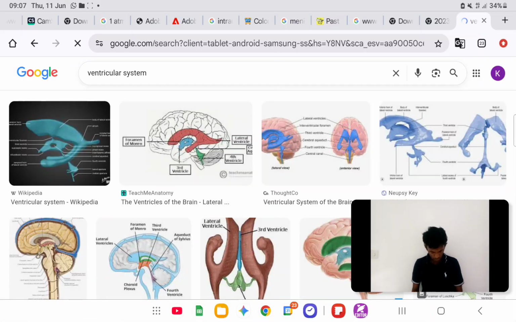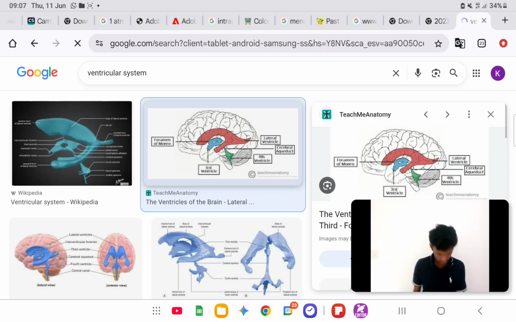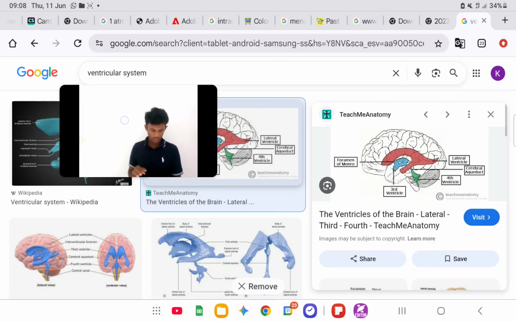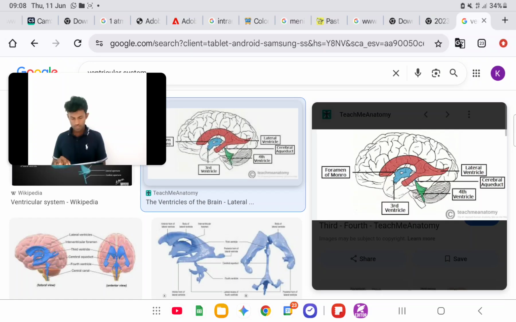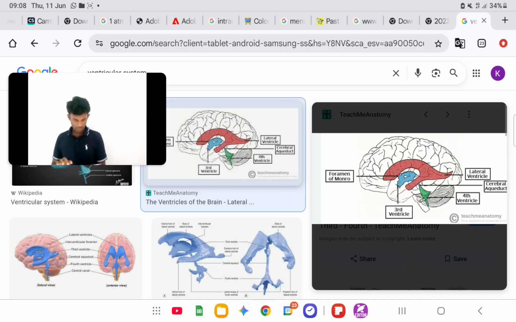Okay, so here just look at the image. This one, Teach Me Anatomy image. Here you can see the first two ventricles we call lateral ventricles, in the cerebral hemispheres. Then the third ventricle is just below, in the thalamus hypothalamus area.